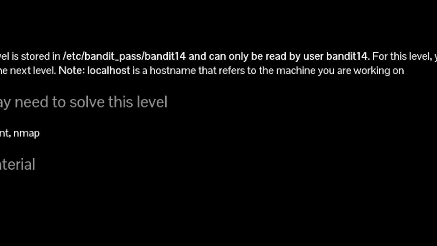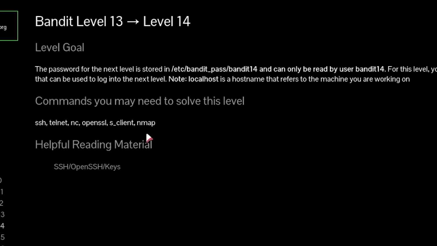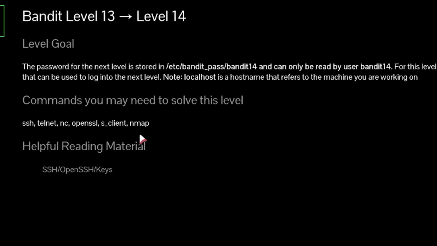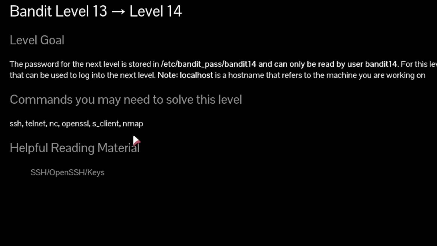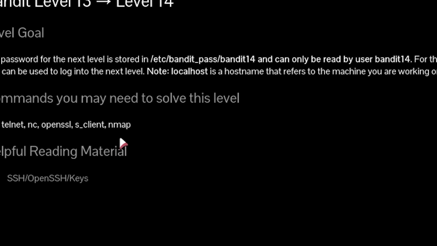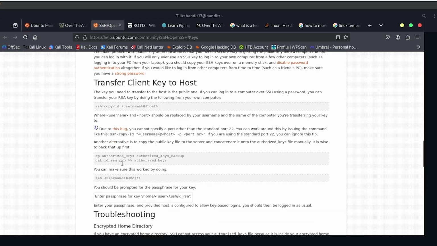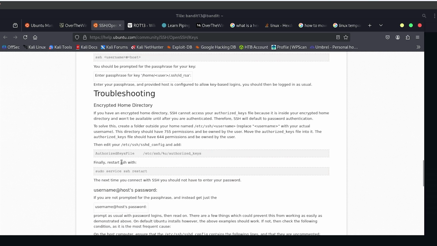Okay, I am officially lost. I'm officially very, very lost. They've introduced some new commands here and I don't know how I'm supposed to use them. Dude, I did not want to check someone's write-up this early, but I guess we'll just have to do it. I'm sorry to the people who thought I would solve this myself. I do not have the expertise. I am not yet a connoisseur. Okay, clearly I have not read enough about what SSH does.